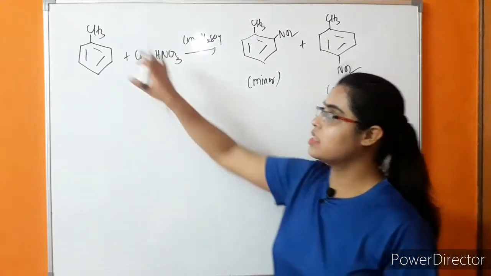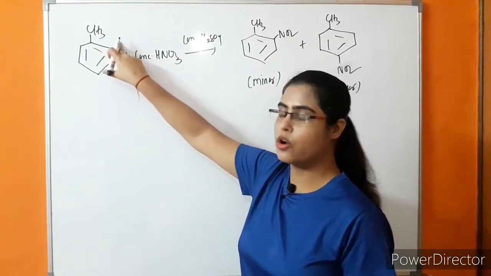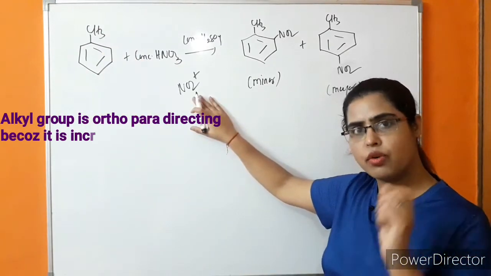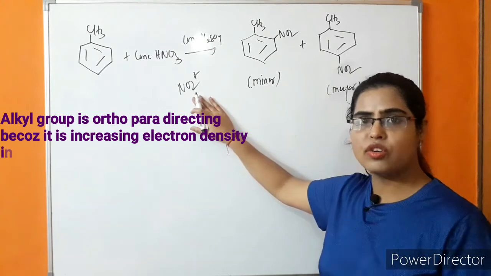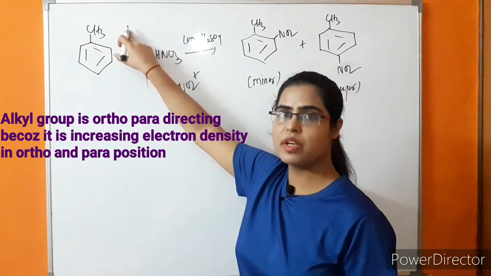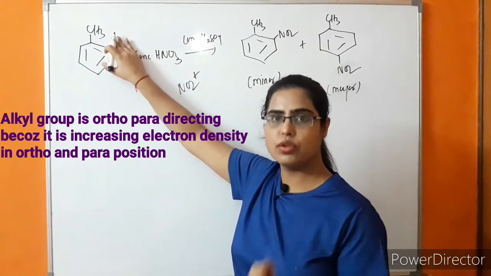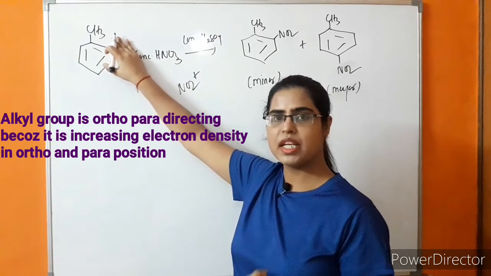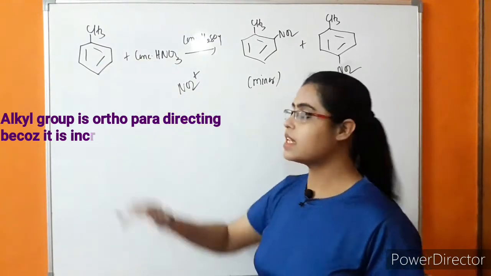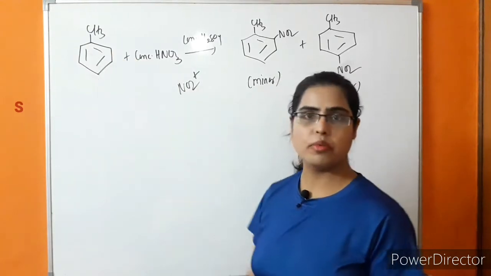Alkyl group is having ortho-para directing influence on the benzene ring. It means this group is increasing electron density at ortho and para position. The electrophile will attack only when an electron rich site is present. This CH3 group is an ortho-para directing group and it is also an electron donating group. These groups are increasing electron density at ortho and para position.